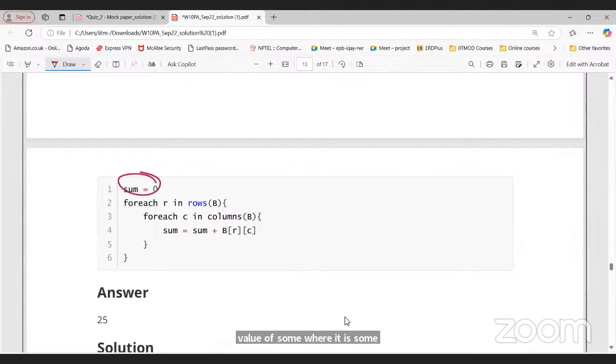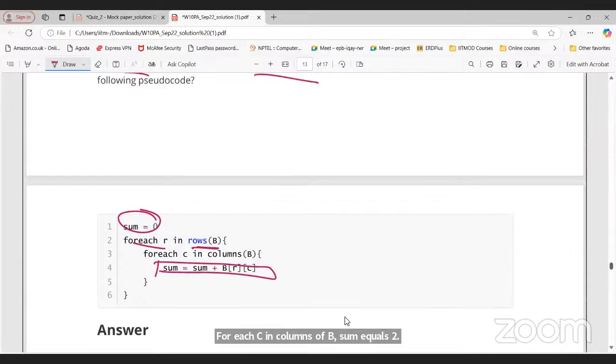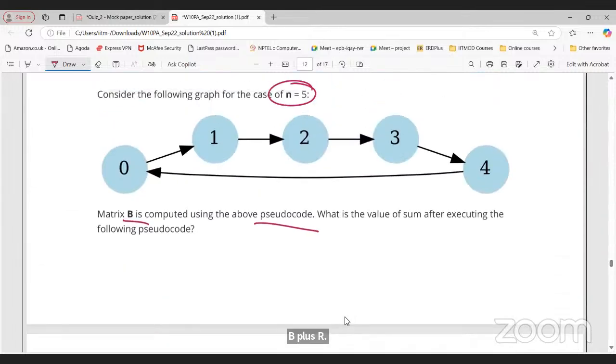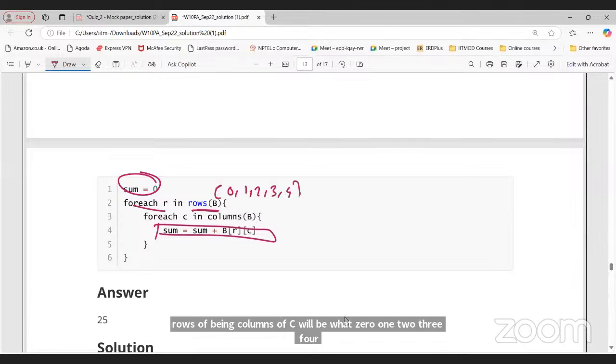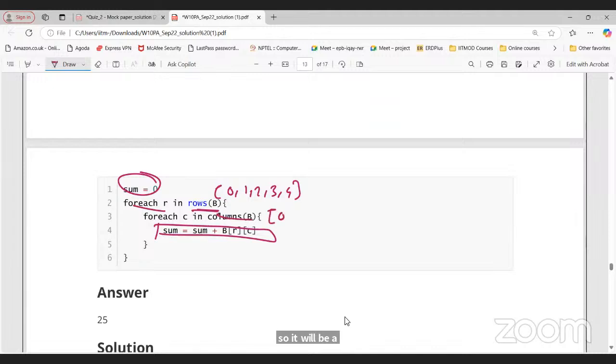Sum equals 0. For each R in rows of B, for each C in columns of B, sum equals sum plus B of R, C. So rows and columns will be 0, 1, 2, 3, 4. This will also be 0, 1, 2, 3, 4.